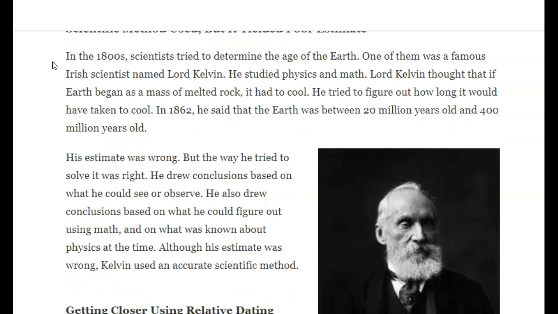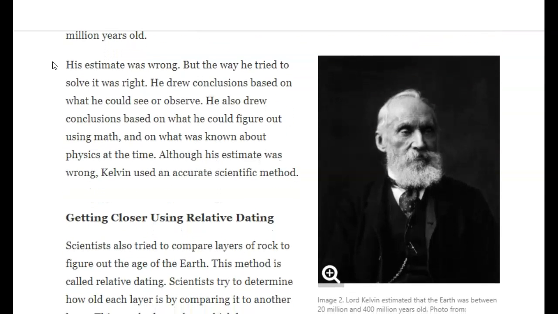In the 1800s, scientists tried to determine the age of the Earth. One of them was a famous Irish scientist named Lord Kelvin. He studied physics and math. Lord Kelvin thought that if Earth began as a mass of melted rock, it had to cool. He tried to figure out how long it would have taken to cool. In 1862, he said that the Earth was between 20 million years old and 400 million years old. His estimate was wrong, but the way he tried to solve it was right.